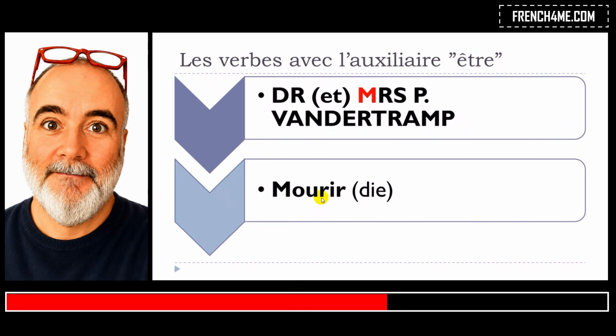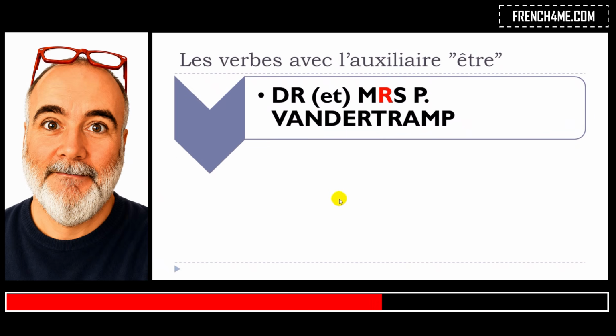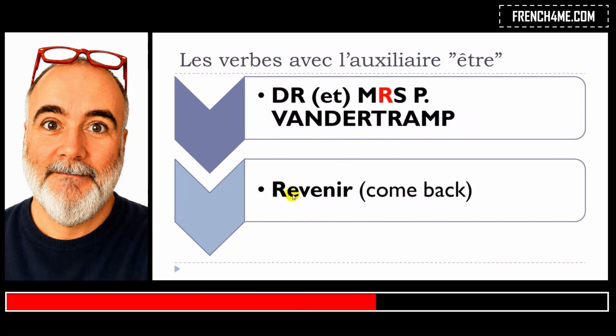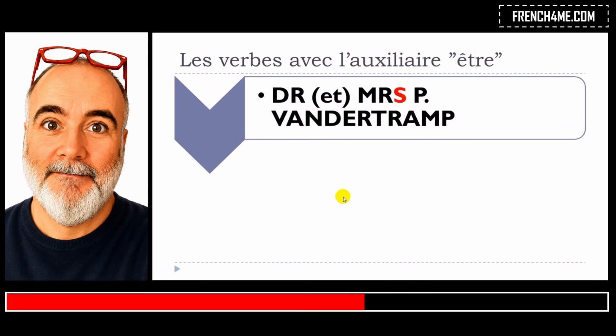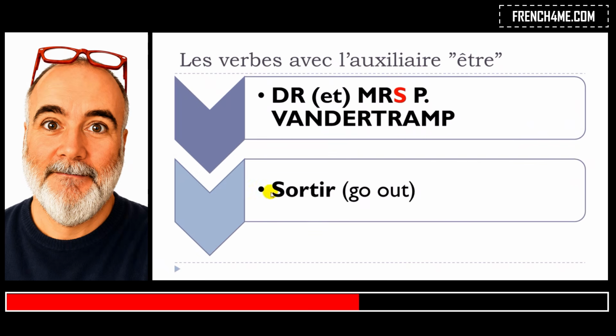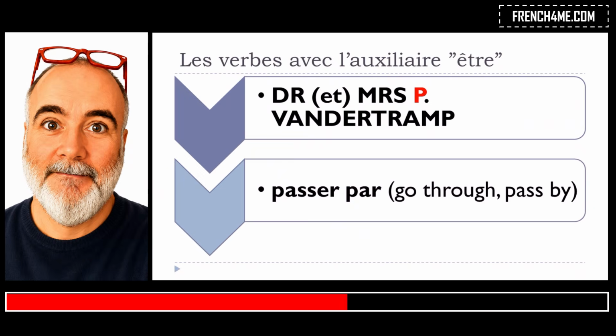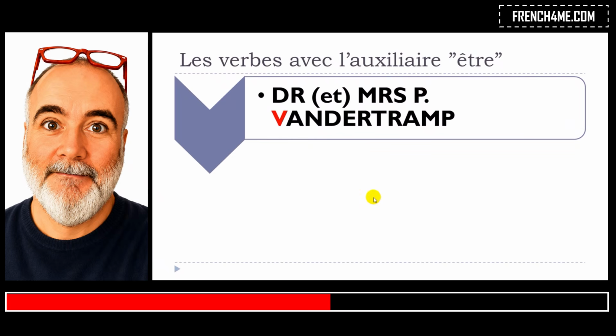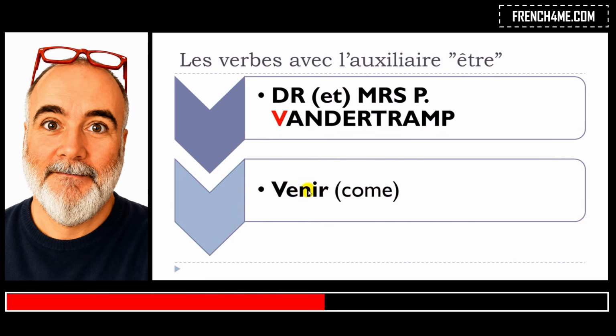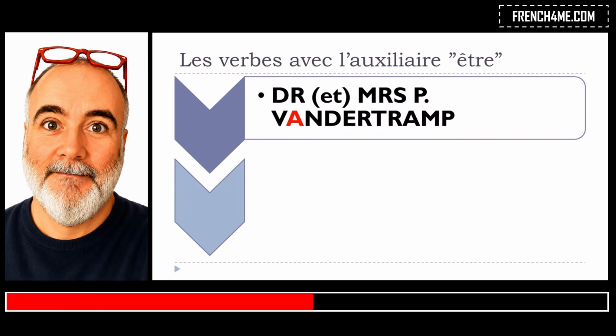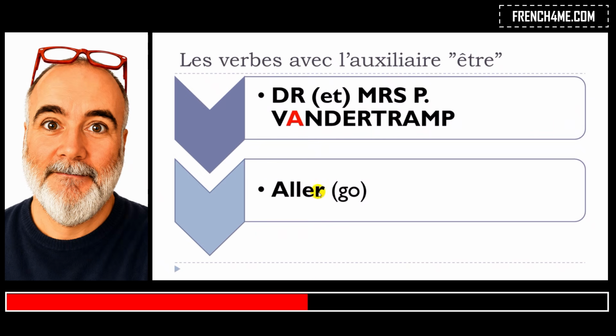mourir. Mourir. R will be for revenir. Revenir. Then we'll have S, and it will be for sortir. Sortir. P, passer par. Okay, passer par. Then V, venir. Okay, venir. After that, you will have A, and A is for aller.